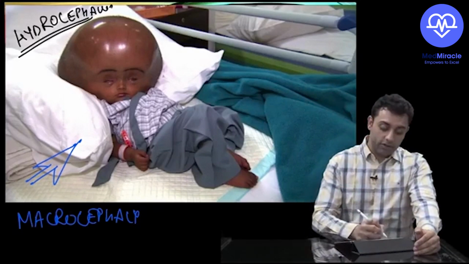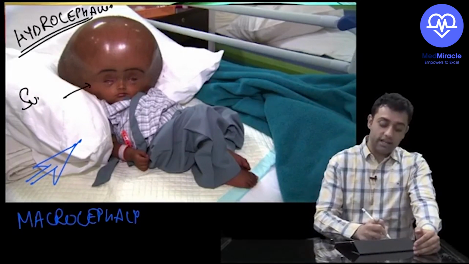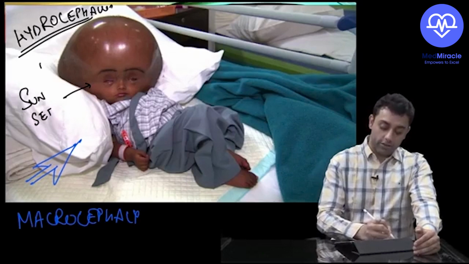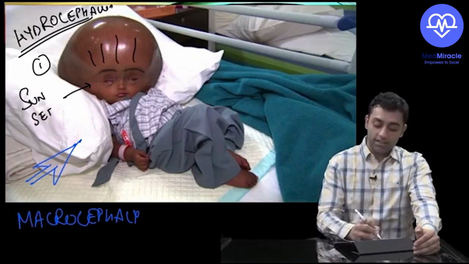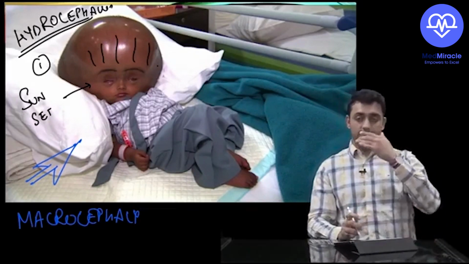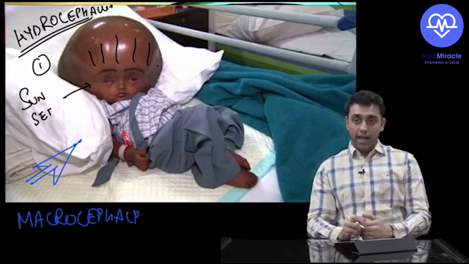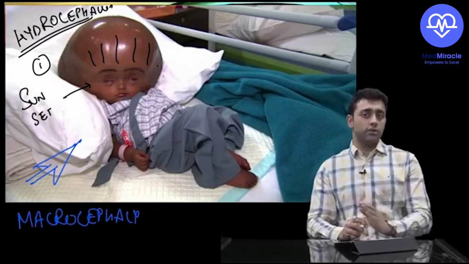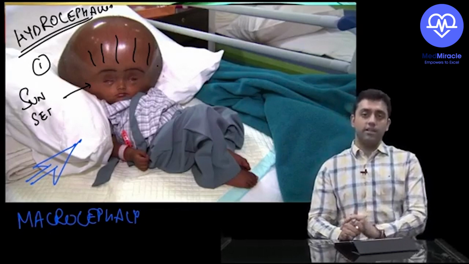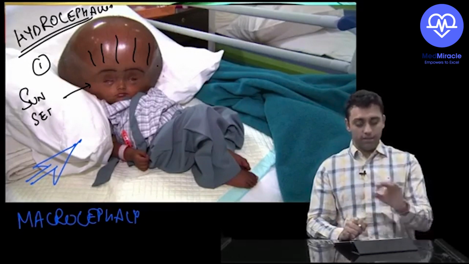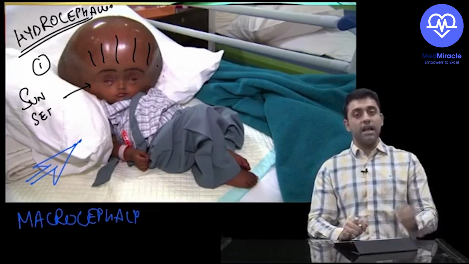Because of the sunset sign. Point number 1. Point number 2, dilated veins over the scalp. Yes or no? So sunset sign, dilated veins over the scalp. I think my diagnosis looks like a hydrocephalus. More points will come in the other section, but this baby looks like a hydrocephalus, and it came in the